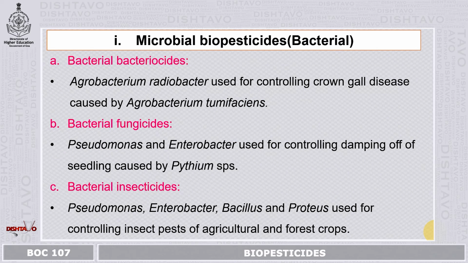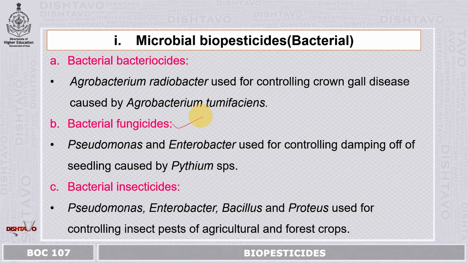Now we will see the microbial biopesticides in detail. First is bacterial. Under bacterial, we have bacterial bactericides. Now what are bacterial bactericides? Here the bacterial strains are used for controlling the diseases which are caused by bacteria itself. Here we have the example of Agrobacterium radiobacter, used for controlling crown gall disease, which is caused by the bacteria Agrobacterium tumefaciens.